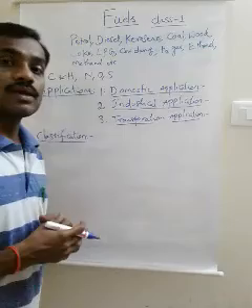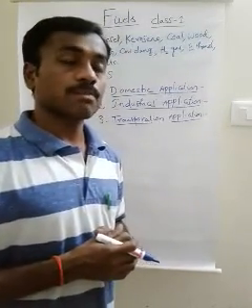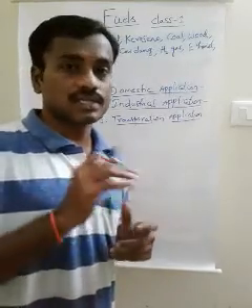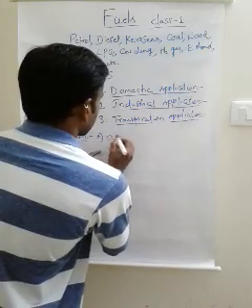Next one, classification of fuels. Fuels are mainly classified into two types based on their occurrence and based on their physical state. First one is about occurrence.